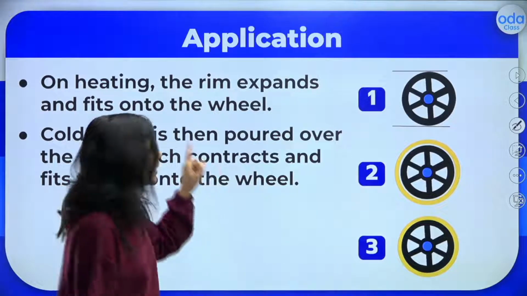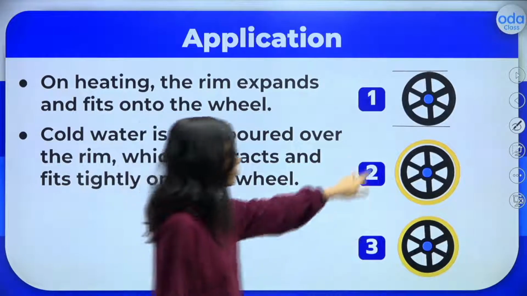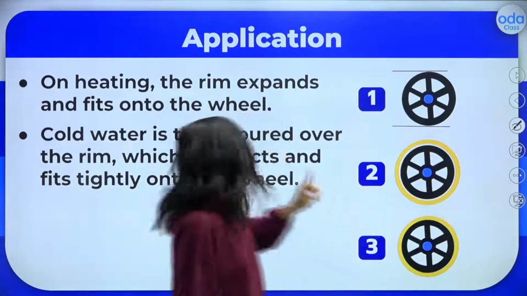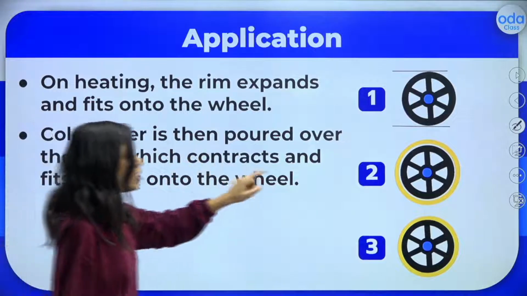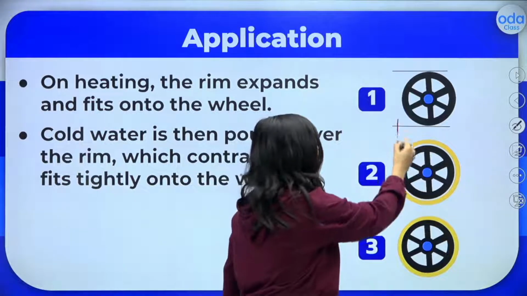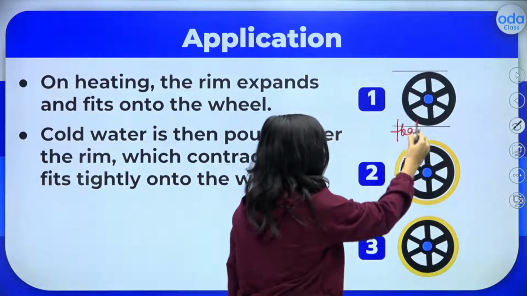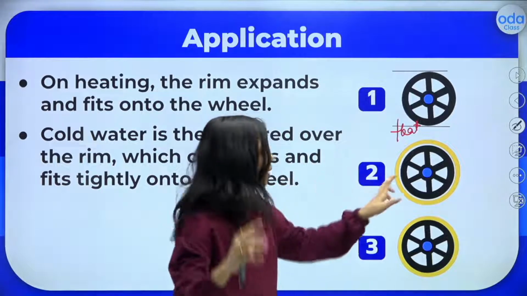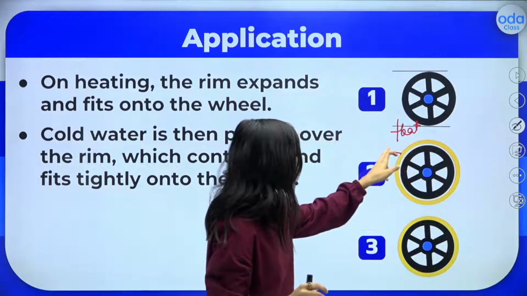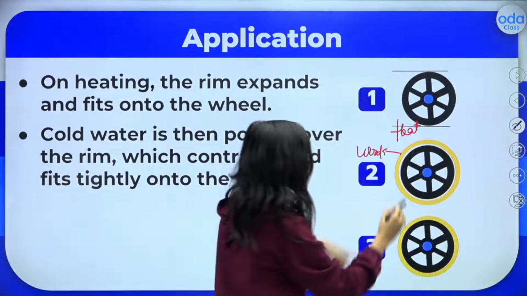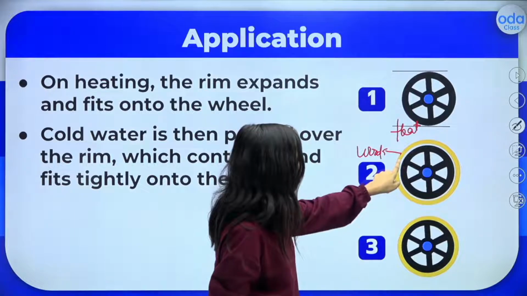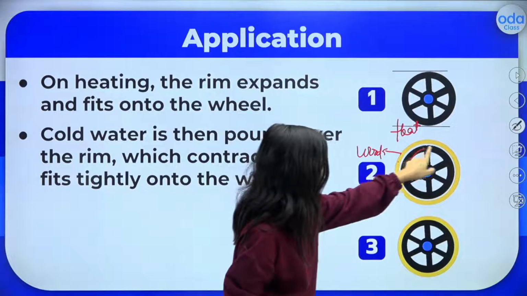On heating the rim, first step, see here, this is the metal rim, right? On heating, the rim expands and fits into the wheel. So first they will heat it, right? The rim will expand and it will fit into the wooden cart. As you can see, this is wood, and once it is heated, the rim will fit into it. First it was like this.